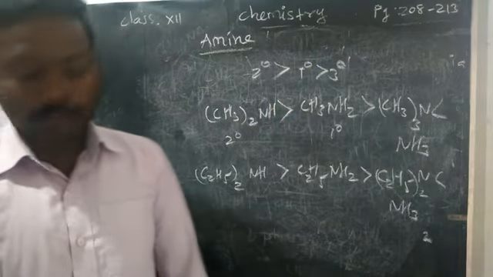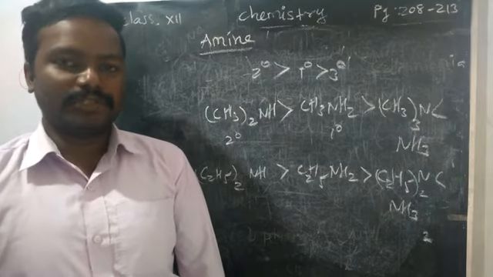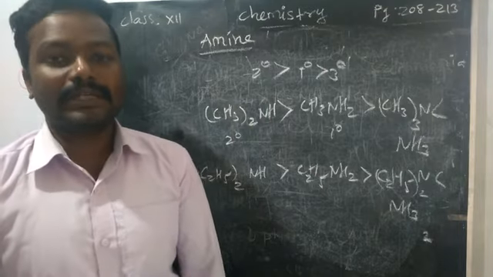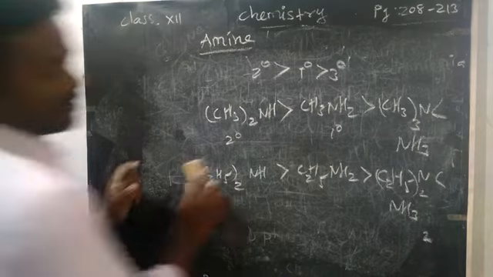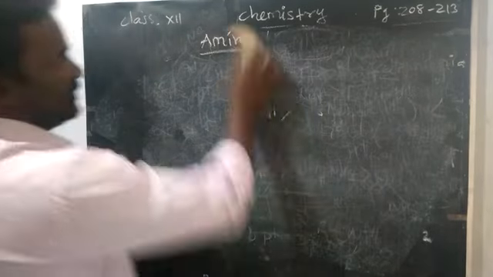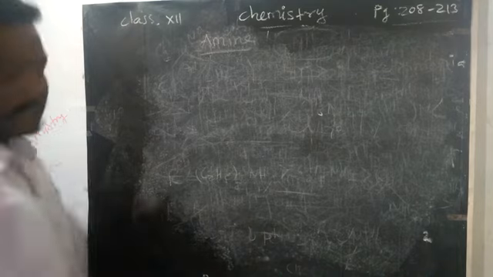Next we are going to learn about chemical properties of amine, that means how the amines react with other compounds. With other compounds, we are going to learn chemical reactions. First, the chemical property of amine is alkylation.